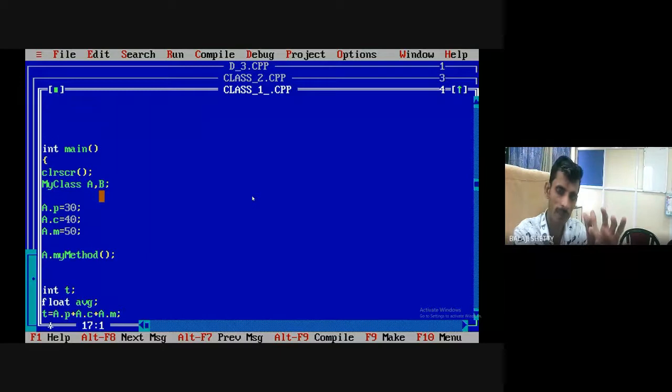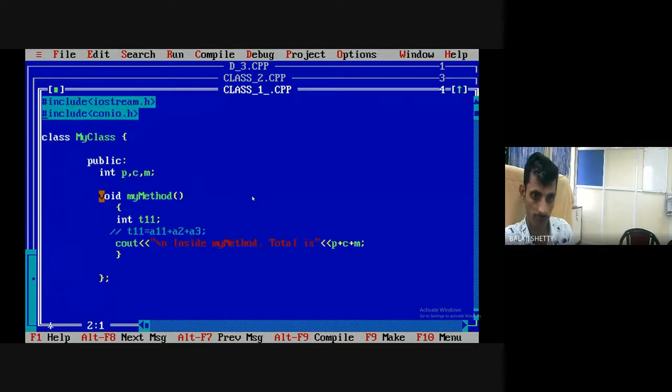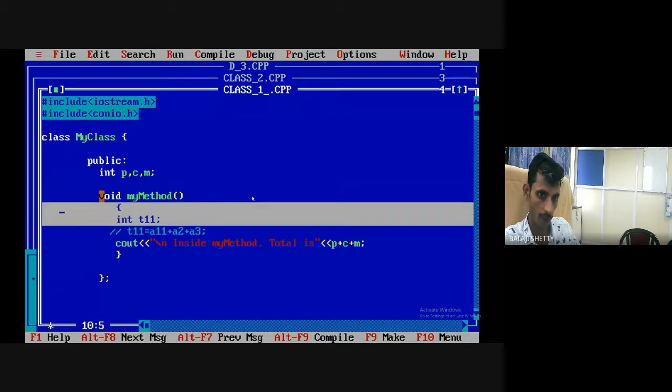Public data members are accessible in public member functions directly. Public data members are directly accessible in public member functions, but private ones are not accessible. Clear? So in this way, we have created the program. Again, I write the program for calculating. This is the program, I just change it.